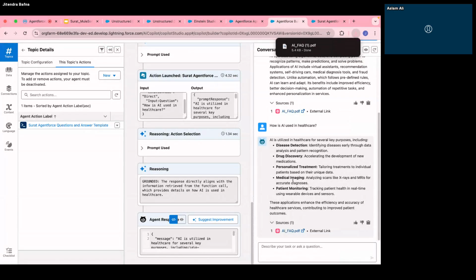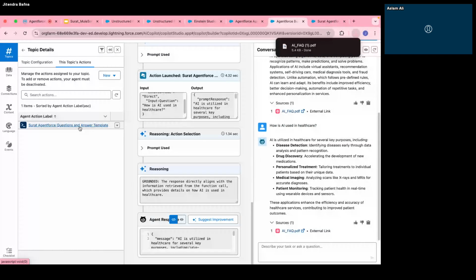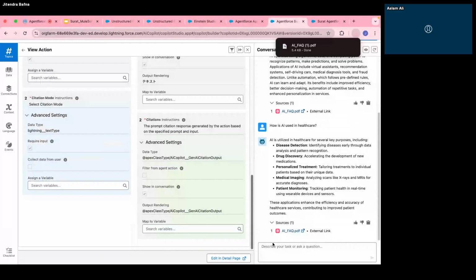Okay, so what you mentioned in the prompt builder, here is the hyperlink... No, I just mentioned, I just say you add the citation, like if you see here in the action, right? The citation we have given, right? We have an input and in output we are saying citation basically. It has a default class available, right, which allows you to download this particular file, and this gets retrieved from your Data Cloud basically.